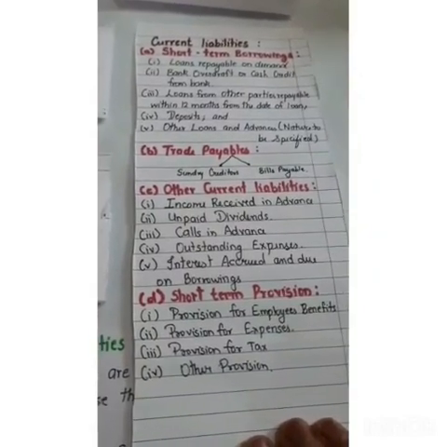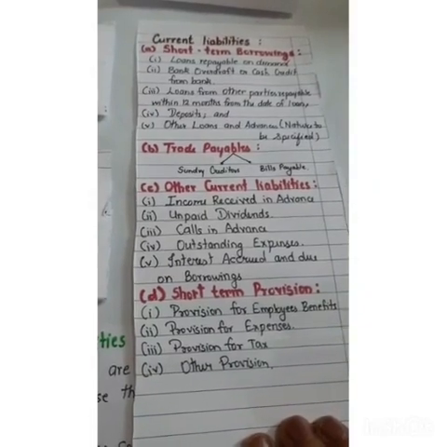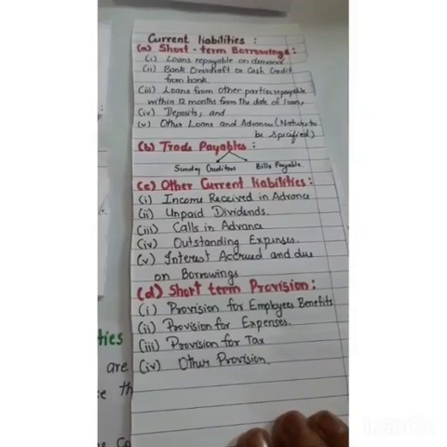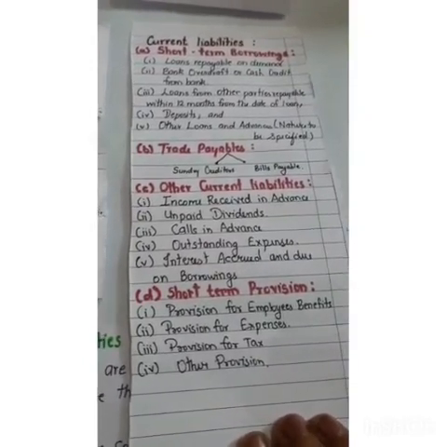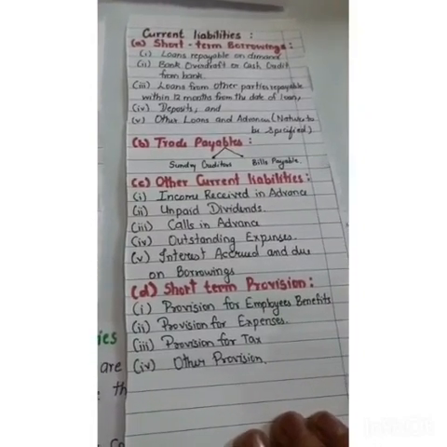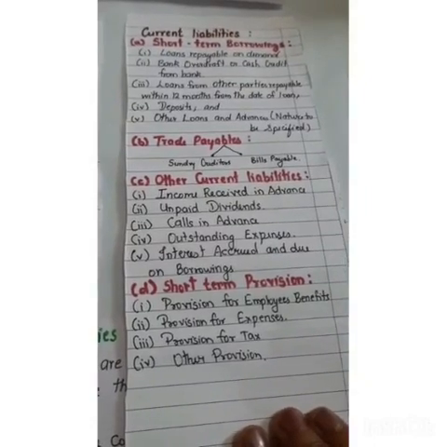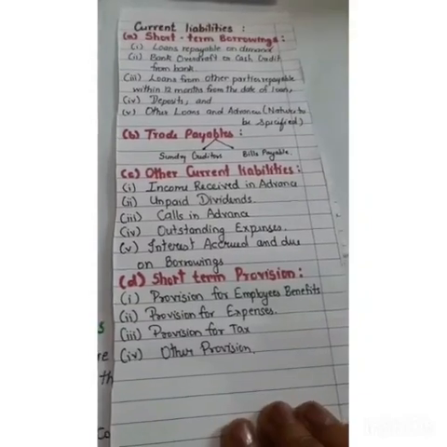So you may be given a date to specify, or some specification will be given, so that you can classify it as short-term borrowing or long-term borrowing. Then comes trade payables. There are two items related to trade payables, that is sundry creditors and bills payable. Then other current liabilities, some examples you can note down, and short-term provisions also, some examples are given to you.